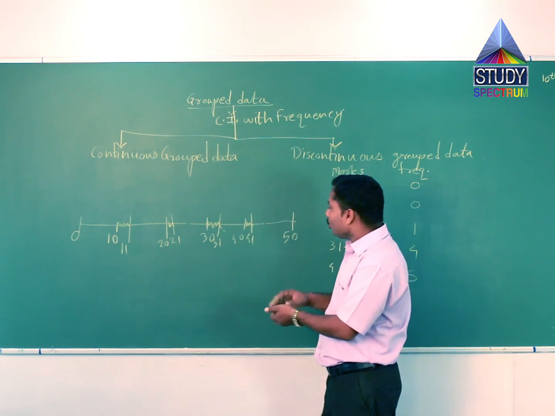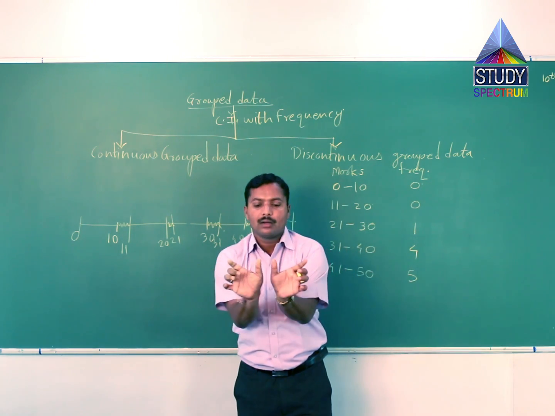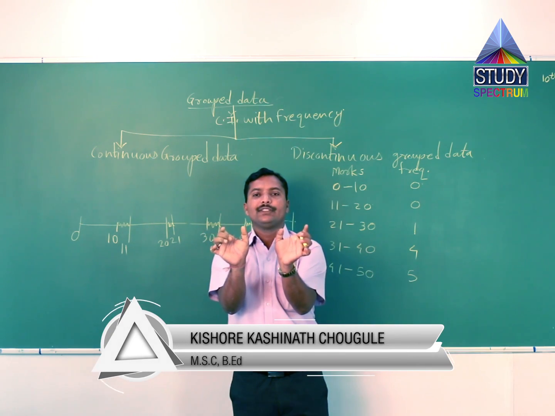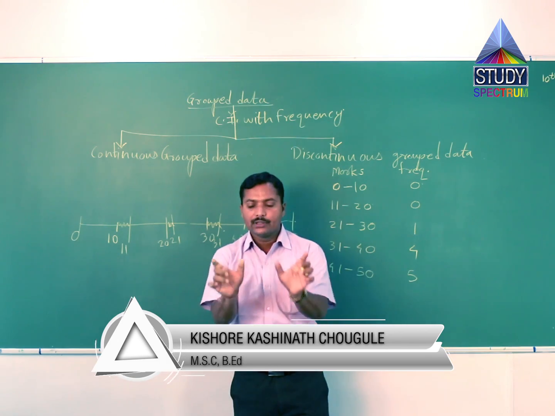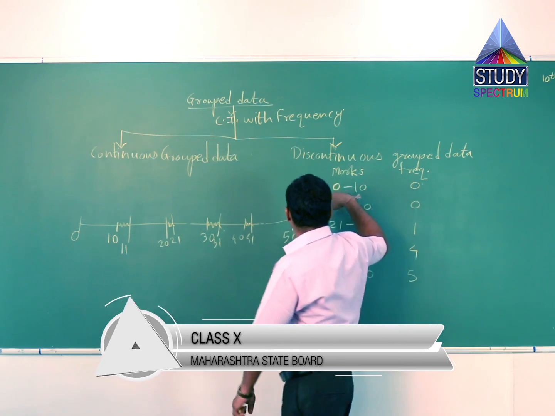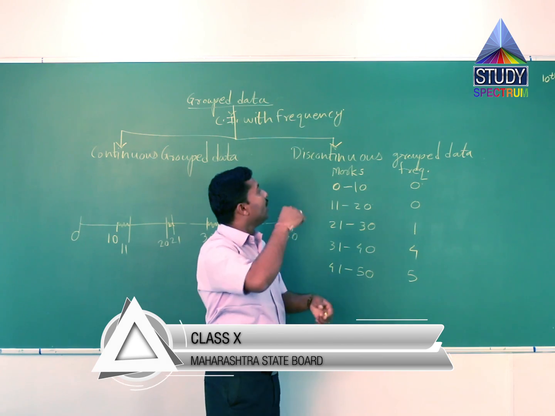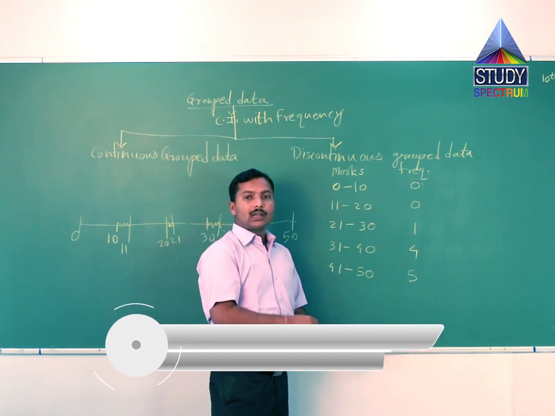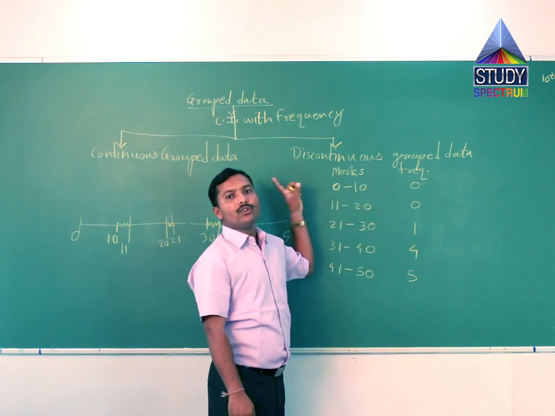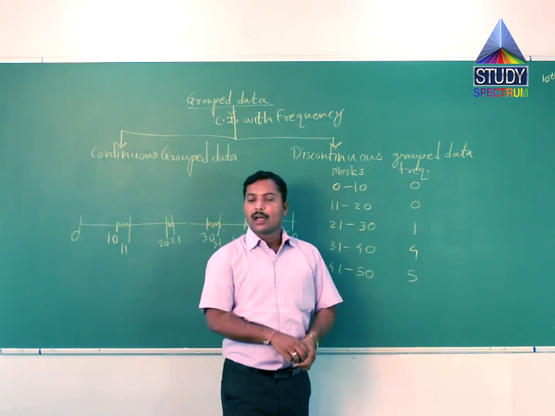So no two consecutive intervals are continuous. There is some gap between these two consecutive points, and therefore these intervals are not continuous, and therefore this type of data is called discontinuous grouped data. It means the grouped data in which class intervals are discontinuous is called discontinuous grouped data.